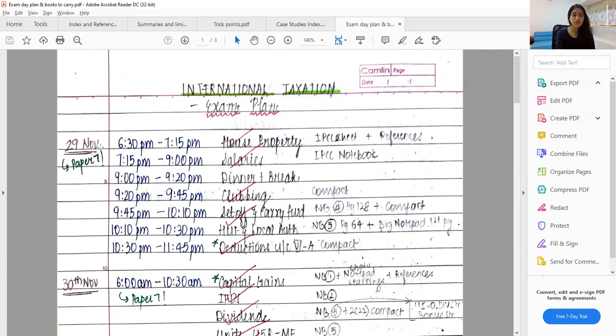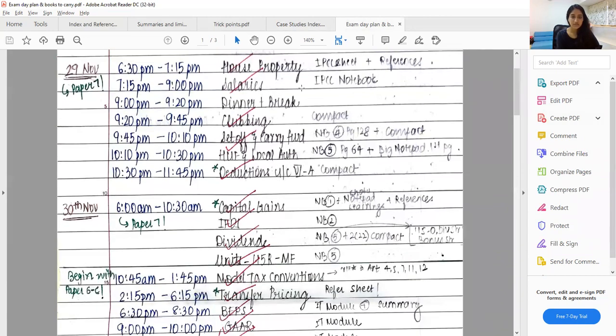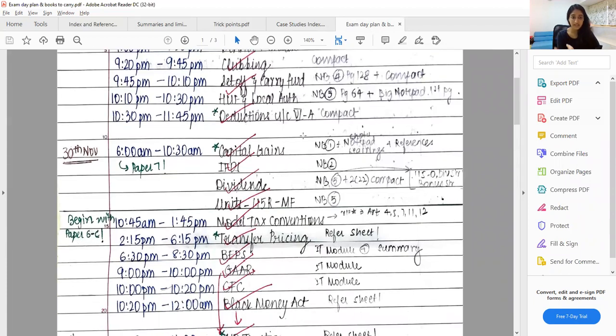So what I had done is on the day on which my paper 5 ends, that day I had done everything related to direct tax and all the small chapters or the chapters which are not very frequently asked. For example, house property, salaries, clubbing, set off, deductions, all of that. And then on the next day in the morning, I had done capital gains.